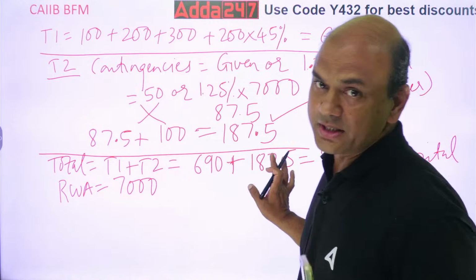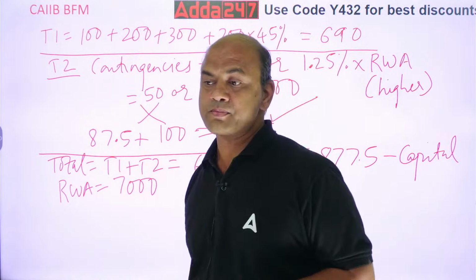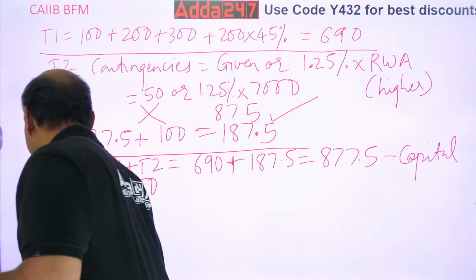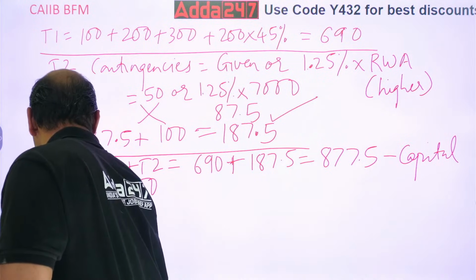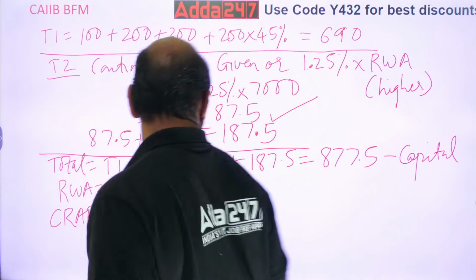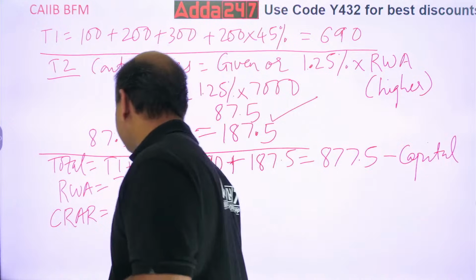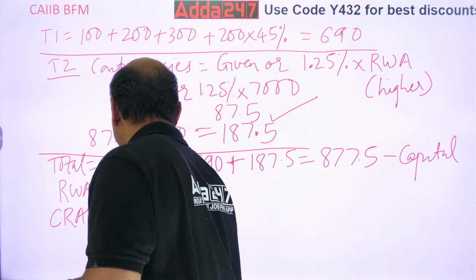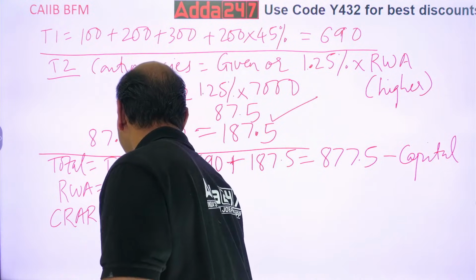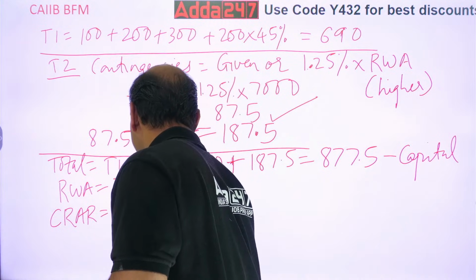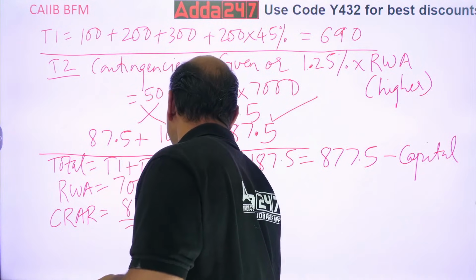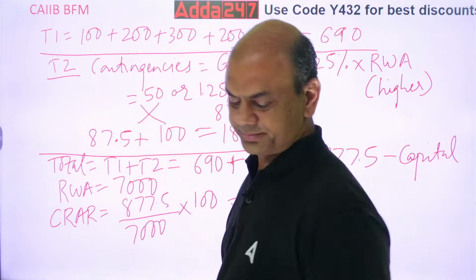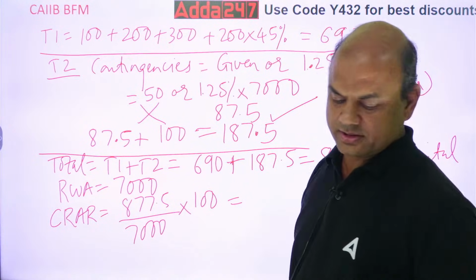Got it? So what is my CRAR now? CRAR equals 877.5 upon 7,000 into 100. Get the answer.